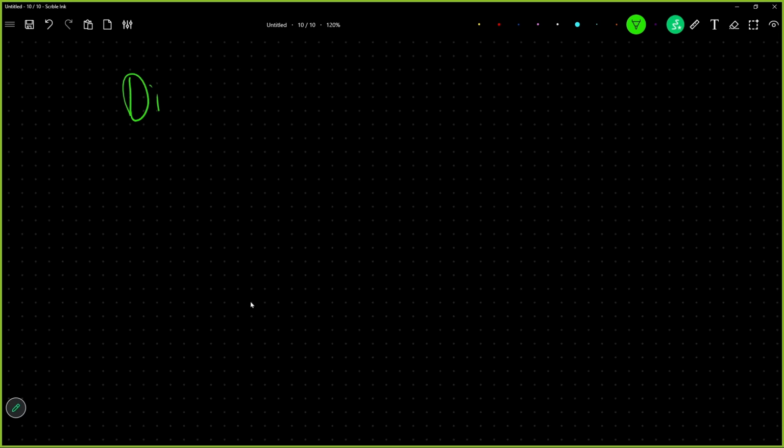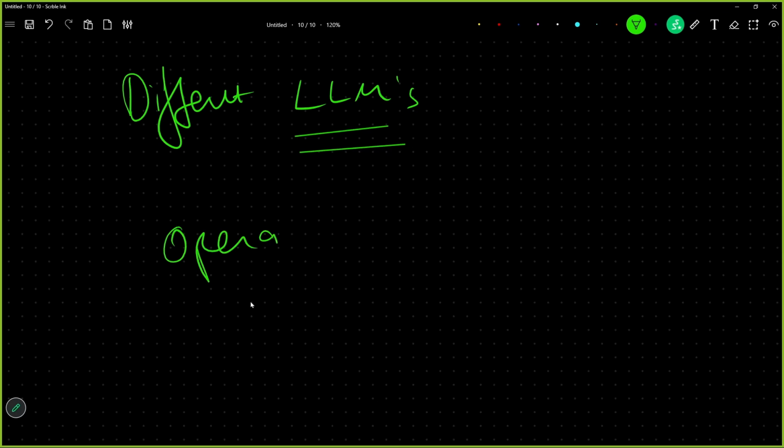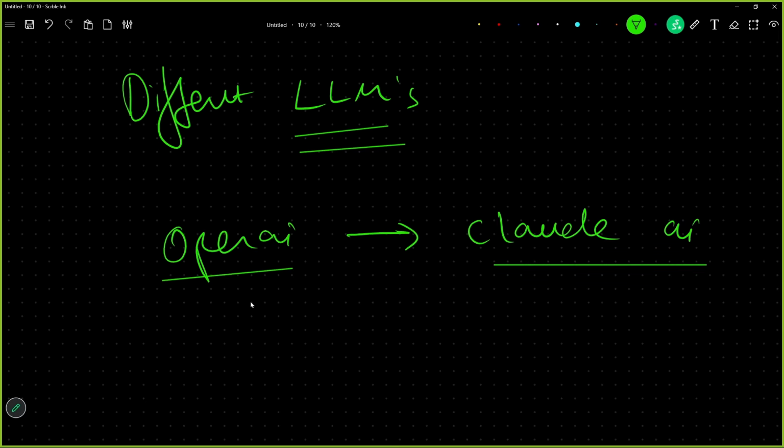Different LLMs, large language models, have different capacities. And this is what differs large language models from one to another. OpenAI and Claude. If you were to compare which one is powerful, first you will check the benchmarks.